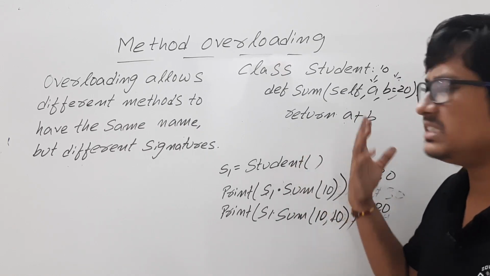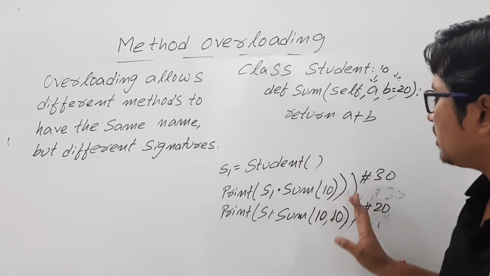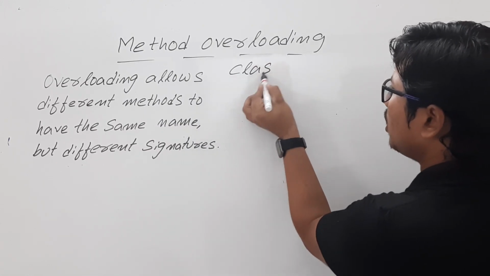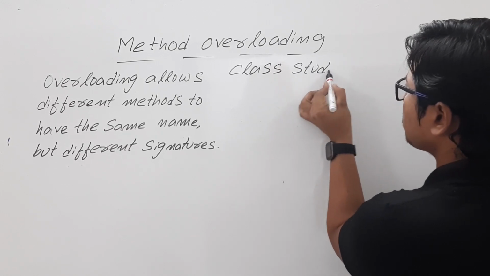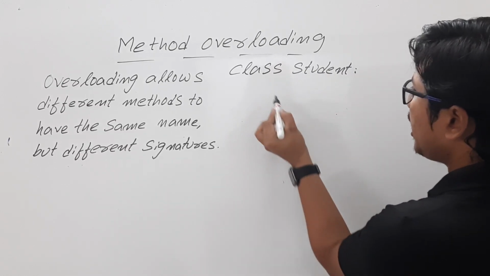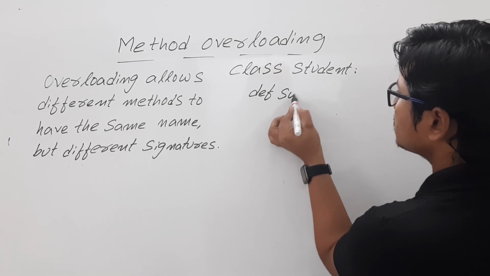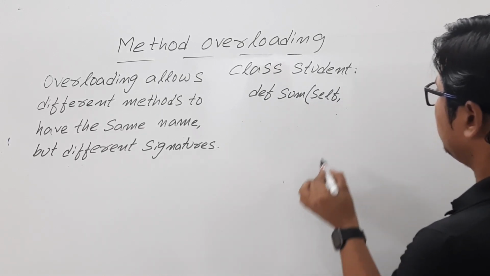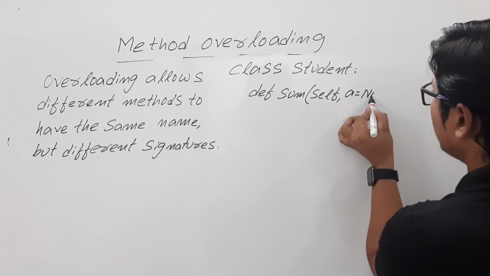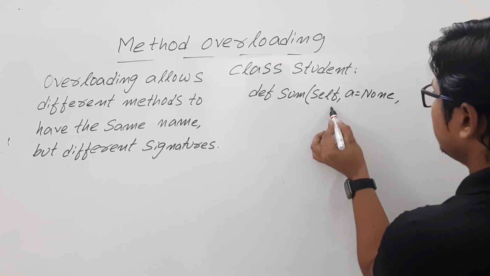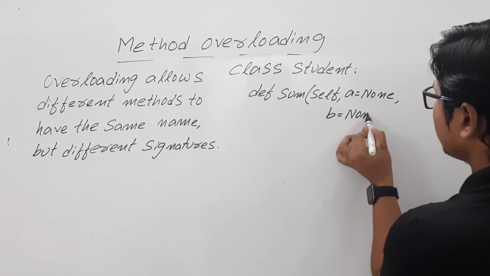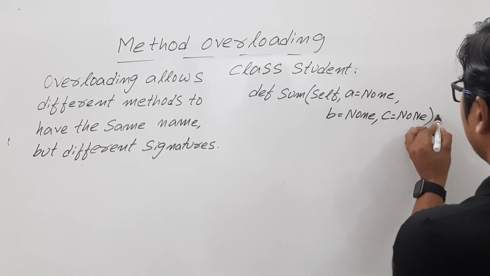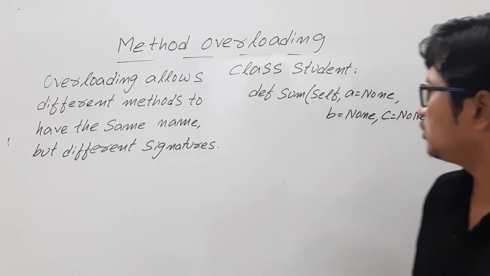Let me write a generalized program. Whatever values the user is giving, it has to perform. Let me take a class called student. I am defining a method called sum with self, a is equal to None, default value I am giving as None, b is equal to None, and c is equal to None. I hope it is visible for you. It should be a single line.